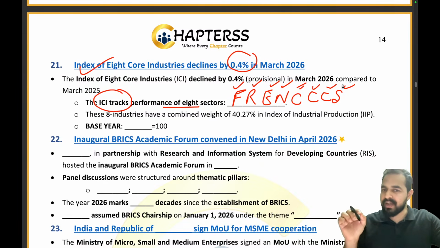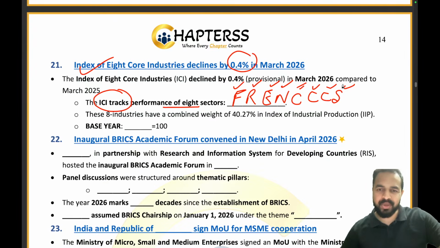But while teaching you this news article, I tried to make it easy for all of you, and at that point I got this acronym in my mind and told you. Along with you, I am also able to retain all these sector names now in my mind. Now I don't even need any external source to tell me what exactly are these 8 core sectors.